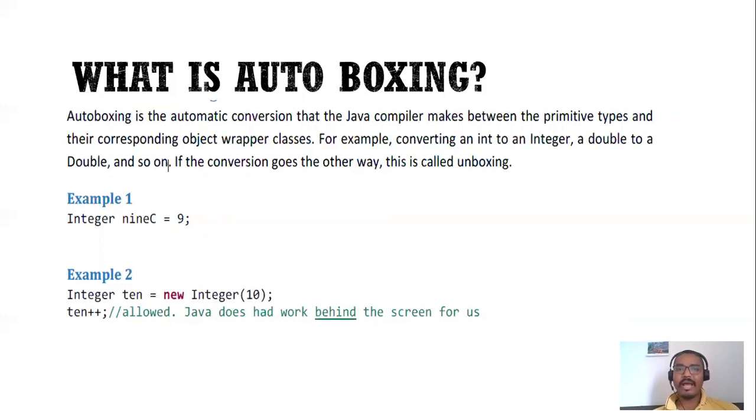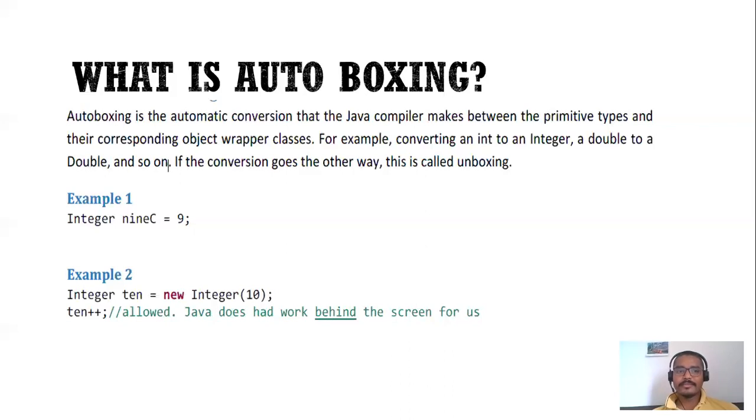All this happens behind the screen in Java for us, so you don't need to worry about how it will convert. You just need to assign a primitive data type value to the corresponding wrapper class instance. Behind the screen, Java will do a lot of work for us and store the value in the objects. As I showed in example one, on the right-hand side there is a primitive value 9, which is getting stored into the wrapper class instance 9c.